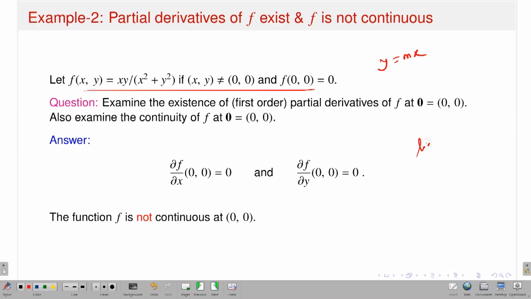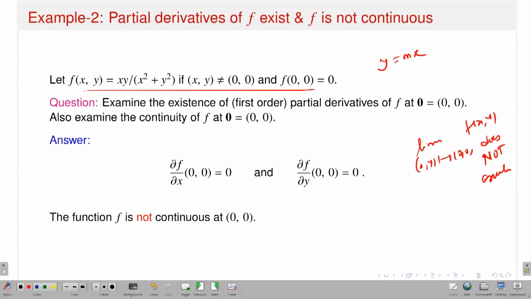You take the y is equal to mx path, you will have value 1 by 1 plus m square, and it varies for different values of m. So the limit does not exist, therefore it is not continuous.